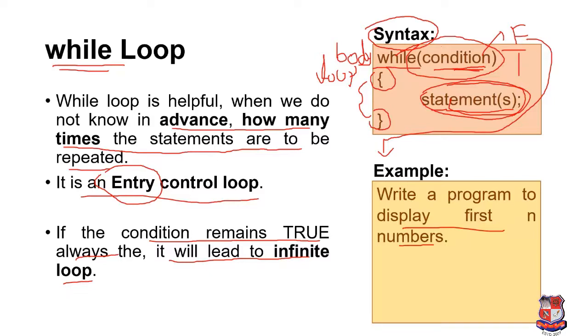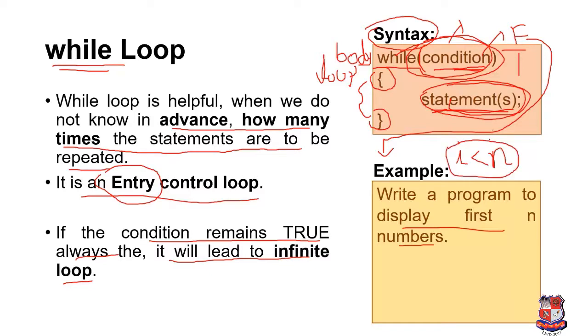For that, firstly we have to decide some condition, till when the loop will be executed, and we have to write some statement. So what will be the statement and what will be the condition for this example? For this example, the condition will be like this. For example, we are taking I for printing the number, then we have to write I less than n. So this is the condition.